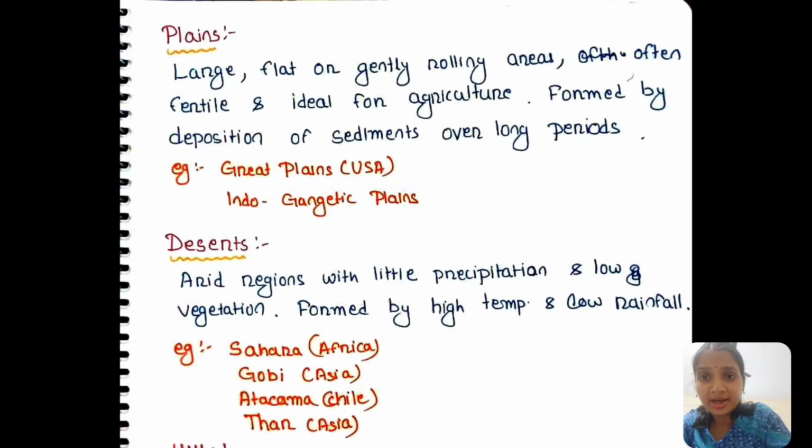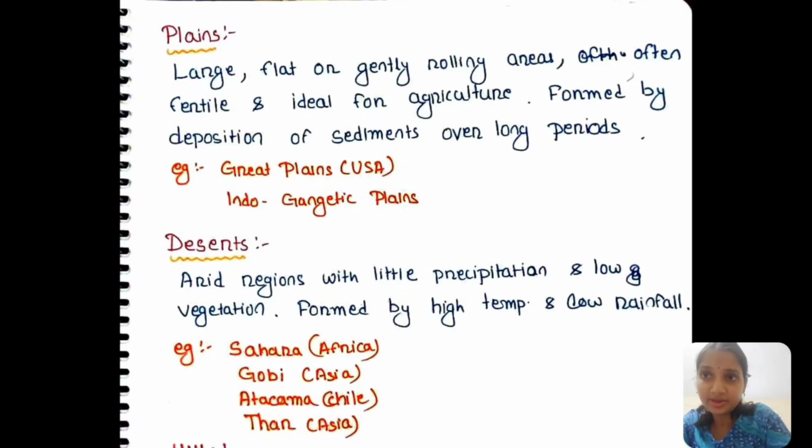The lands are saline, porous and dry, and the climate is also very dry, which makes it low in vegetation. Some examples of deserts are the Sahara Desert of Africa, the Gobi Desert of Asia, the Atacama Desert of Chile, and the Thar Desert of Asia.